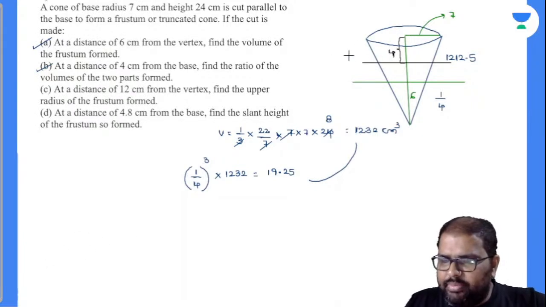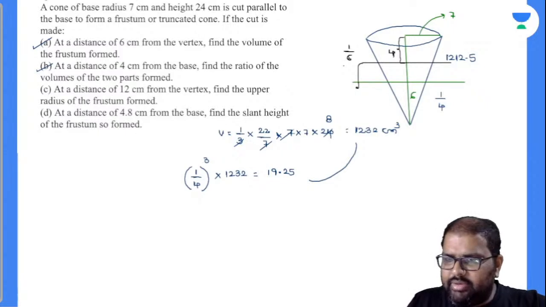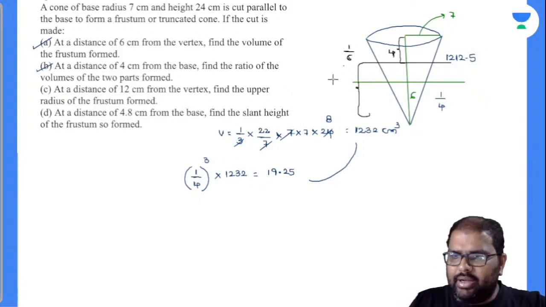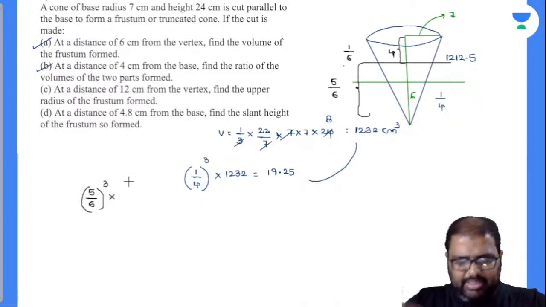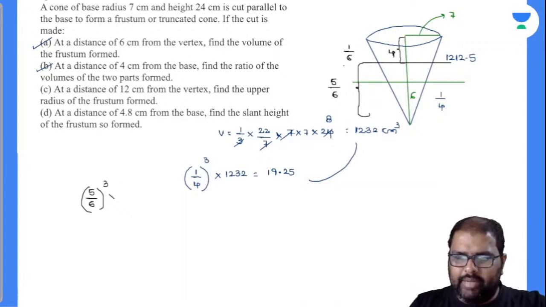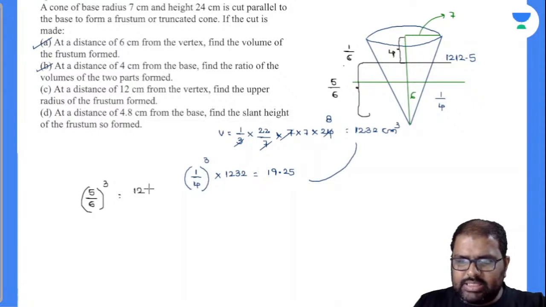Now see, 4 by 24 is 1/6 part. The remaining part will be 5/6. Am I right or wrong? So 5 by 6 whole cube into the total volume, and the same on the right hand side also. That is 125 by 216.